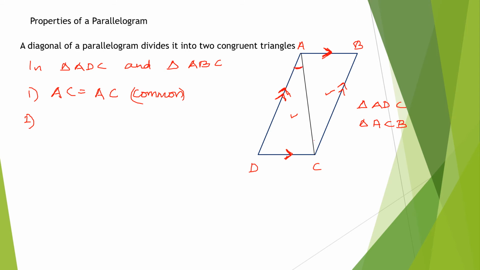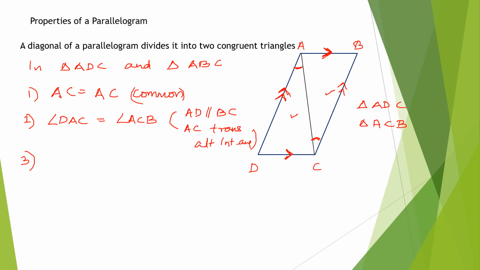Angle DAC is equal to angle ACB. Is it correct, Diya? What is the reason? Ma'am, alternate interior angles. Yes. Which are the lines parallel there? AD parallel to BC and AC transversal, isn't it? Therefore, you are getting alternate interior angles. Correct. Then next, any other angle you can take the same way.